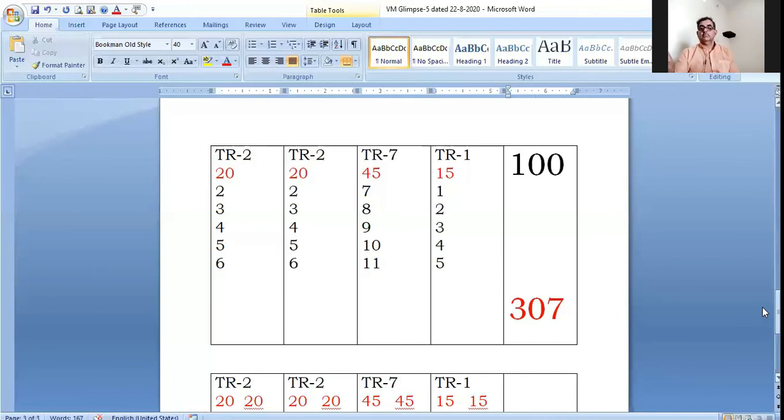But within creator's space, when 5 space is there, then the 5th fold is available. So the first range of value 2 will have 5 steps: 2, 3, 4, 5, 6, then 7, 8, 9, 10, 11, then 1, 2, 3, 4, 5. Now these values 20, 20, 45 and 15 make a sum 100. So 207 and 100 takes us to value 307.